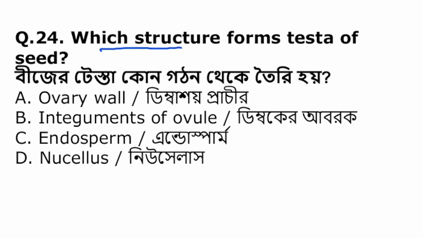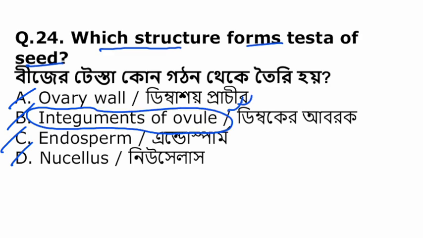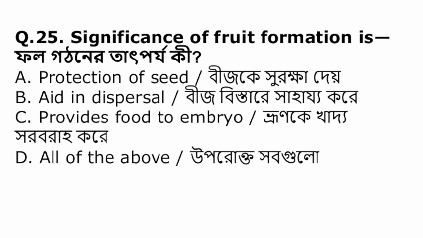Which structure forms the testa of seed? Ovary wall, integuments of ovules, endosperm, nucellus? The integument of the ovule develops into the testa of the seed. What is the significance of fruit formation?